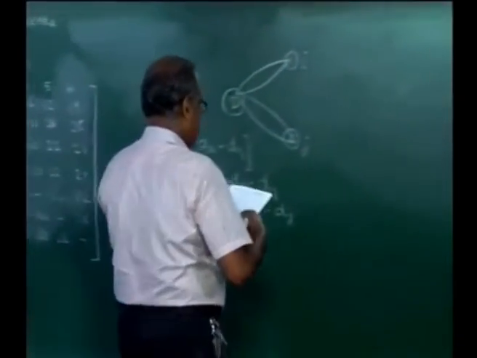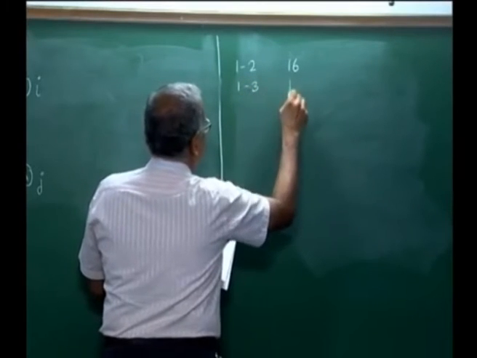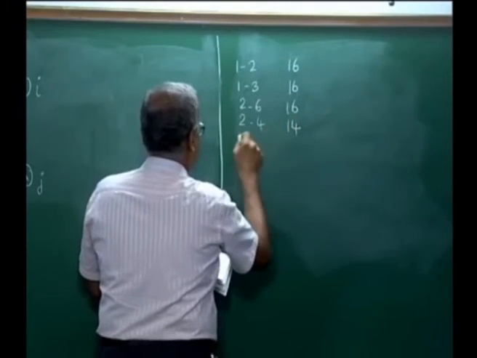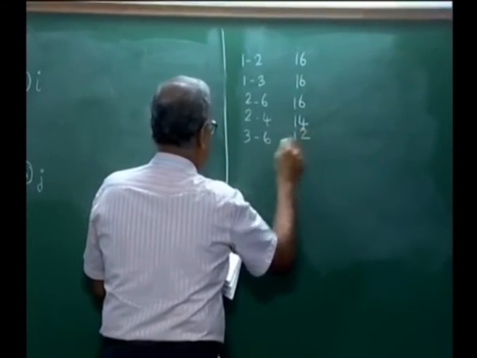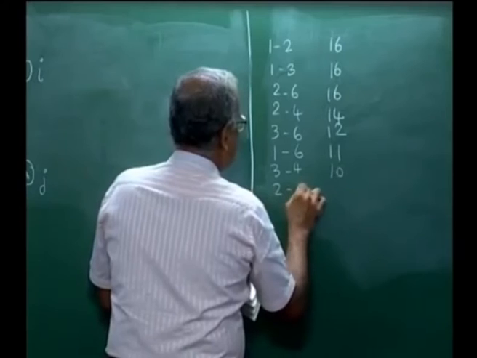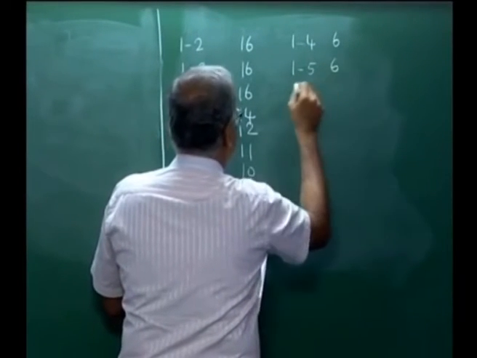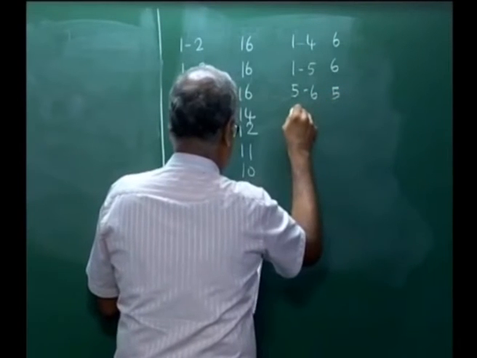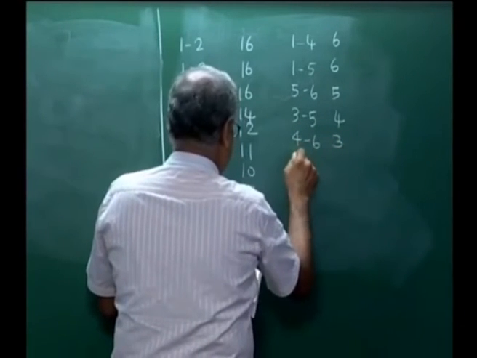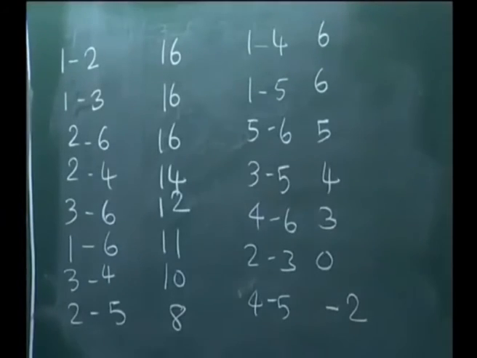So, the savings would be 1 to 2, the saving is 16, 1 to 3 the saving is 16, 2 to 6 the saving is 16, 2 to 4 is 14, 3 to 6 is 12, 1 to 6 is 11, 3 to 4 is 10, 2 to 5 is 8, 1 to 4 is 6, 1 to 5 is 6, 5 to 6 is 5, 3 to 5 is 4, 4 to 6 is 3, 2 to 3 is 0, and 4 to 5 is minus 2. So, this is our savings matrix.